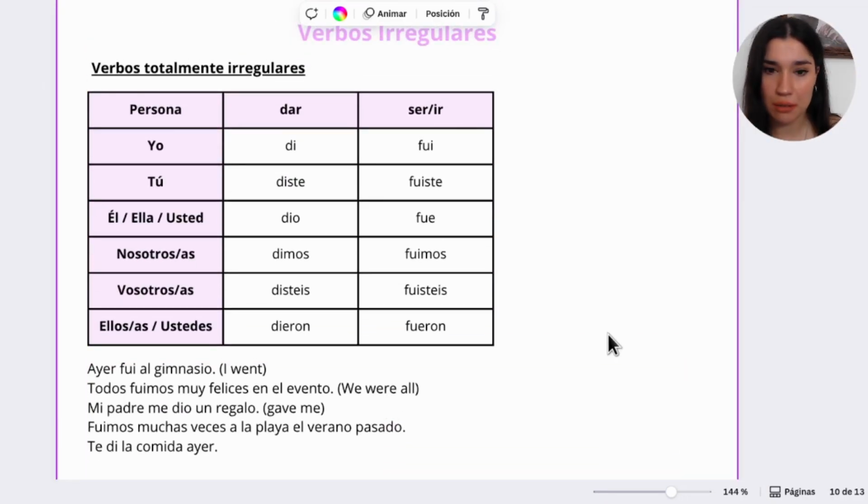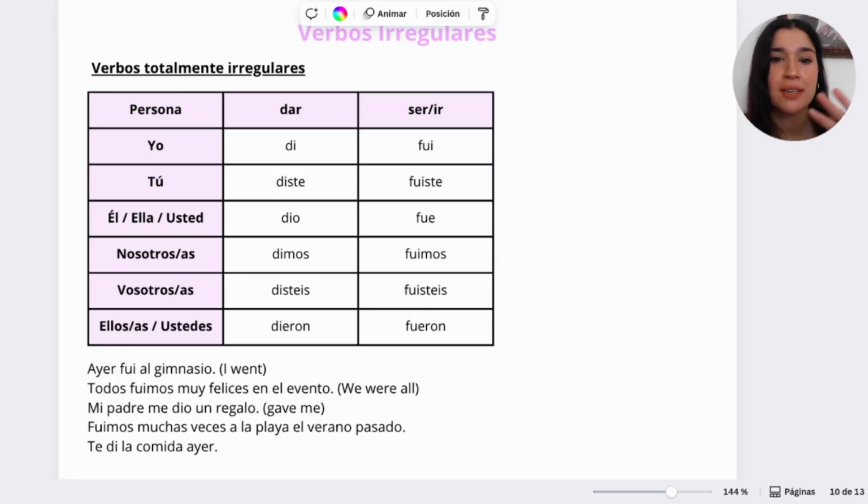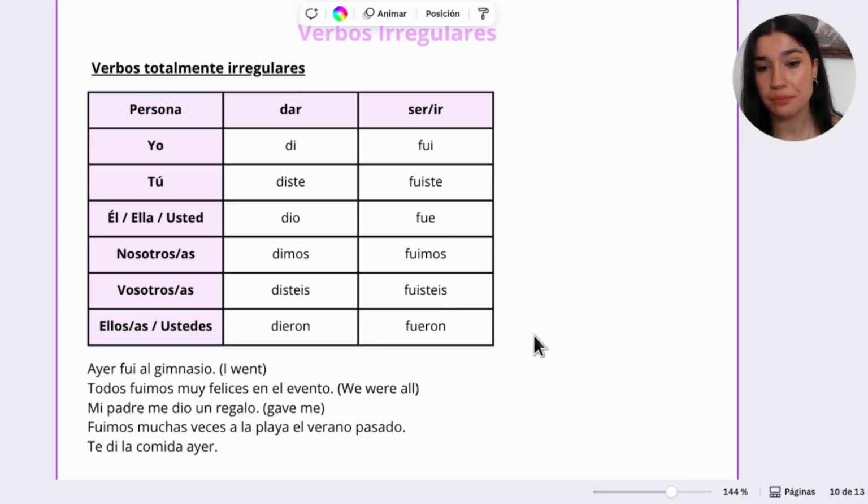Then we go to the next ones, the totally irregular. So these are totally irregular. You just need to learn this. They don't have different endings that you need to complete. It is like that. So dar becomes di, diste, dio, dimos, disteis, dieron. Ser and ir, the same verb. It is the same verb in the past. Yo fui, tú fuiste, él fue, fuimos, fuisteis, fueron.